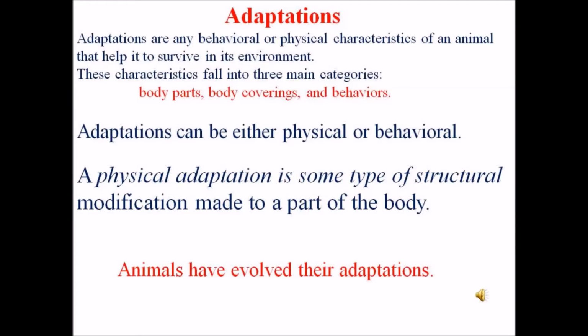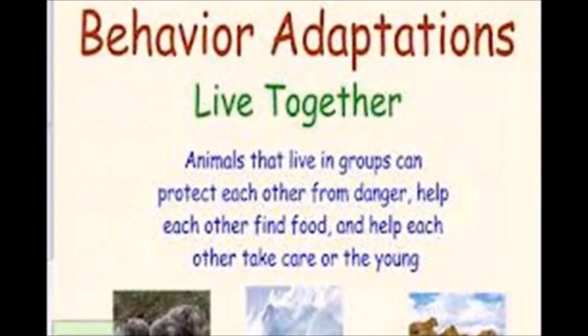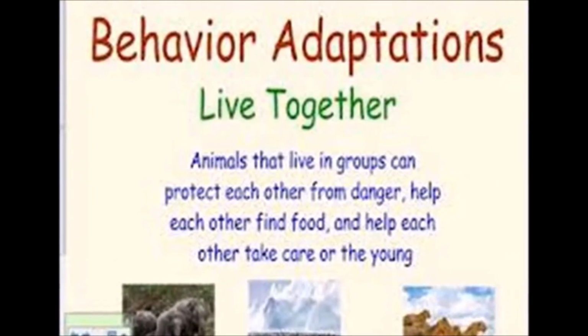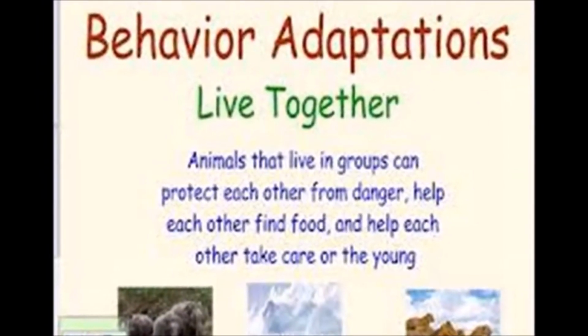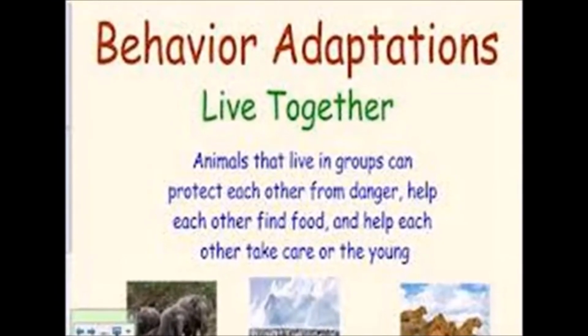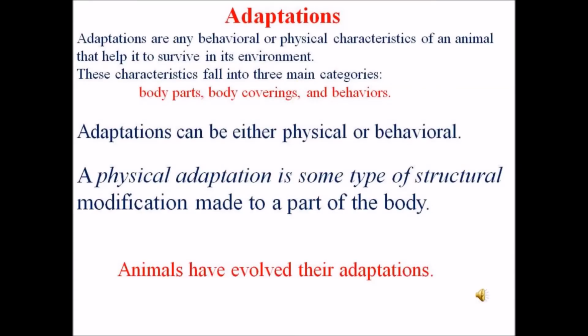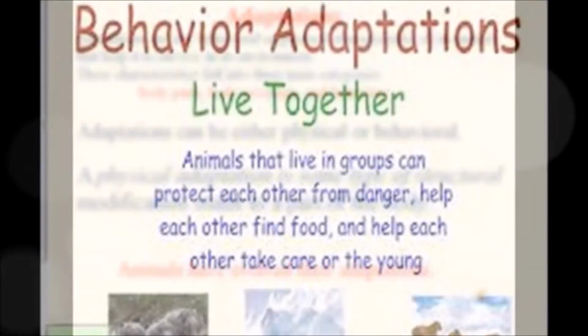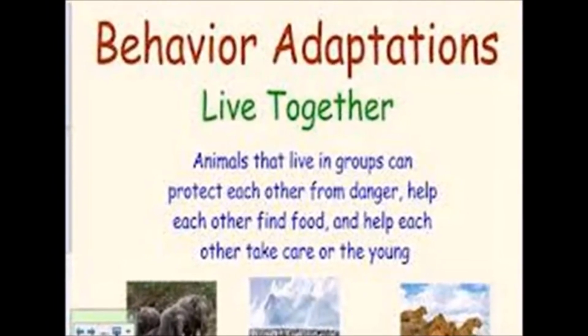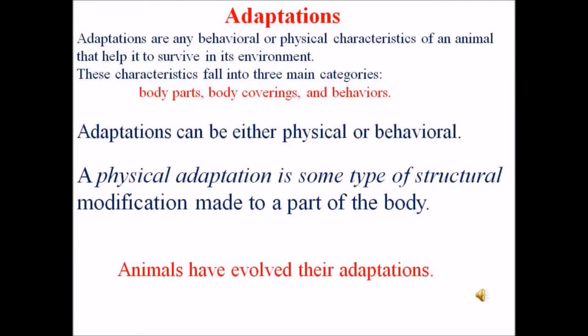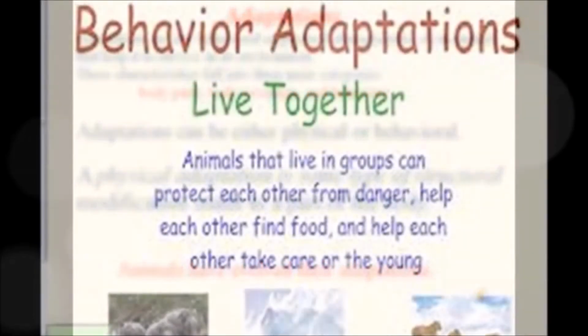Adaptations are any behavioral or physical characteristics of an animal that help it to survive in its environment. These characteristics fall into three main categories: body parts, body coverings, and behaviors. Adaptations can be either physical or behavioral. A physical adaptation is some type of structural modification made to a part of the body. Animals have evolved their adaptations.